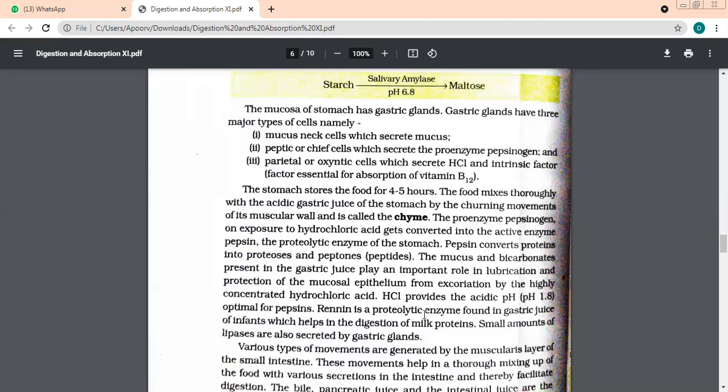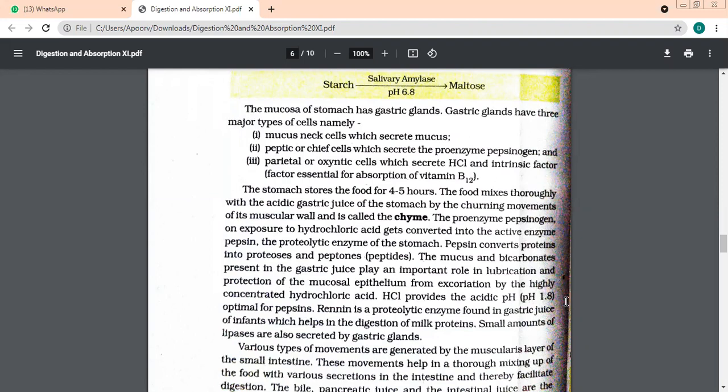The pH value which pepsinogen needs to convert into active pepsin is around 1.8. So you can understand how highly acidic that is. You've done the pH scale in 9th or 10th? Yes, ma'am. What is the range of the pH scale, from what to what? Ma'am, 0 to 14. 0 to 14. Neutral is? 7. Which one will be more acidic, the one which has a pH of 3 or the one which has a pH of 5? The pH of 3. pH of 3. Very good.